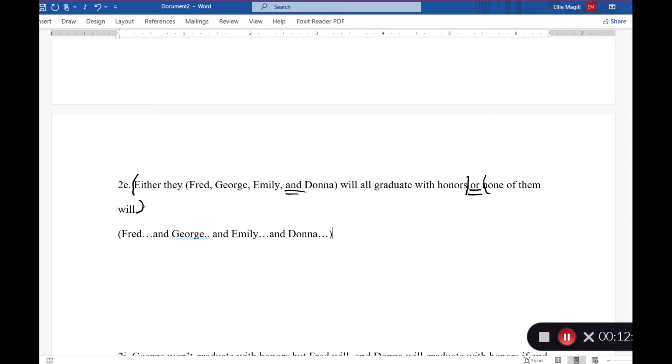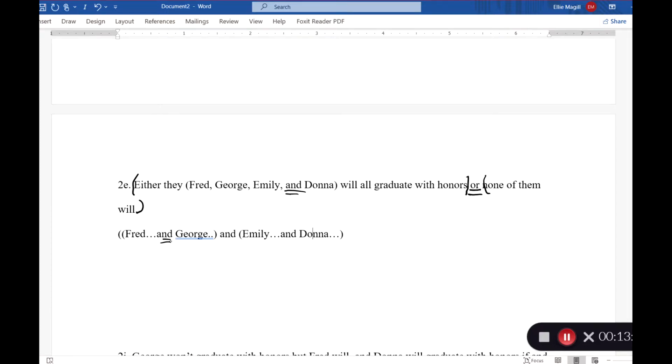And now, exactly like the last problem, we're doing this with conjunctions instead of disjunctions, but we're going to need to add parentheses, so these are each individual sentences. The way that I would do that would be just like this. Fred and George, so now this "and" only connects the statements Fred will graduate with honors and George will. And then on the other side, Emily will and Donna will.